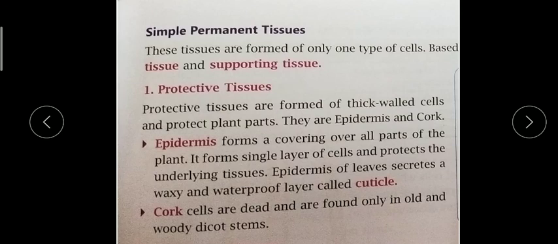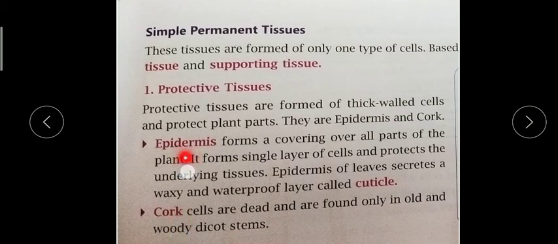Protective means, you know, plants have an outer covering. The plant body also has an outer covering, like we have the skin on our body. So this outer covering protects the plant from the environment, from bacteria, from any harsh wind, from water currents. So these are the protective tissues. Protective tissues are formed of thick cell wall and protect the plant's parts. They are of two types: epidermis, which is the outer covering of the plant body, and cork, which woody plants have.